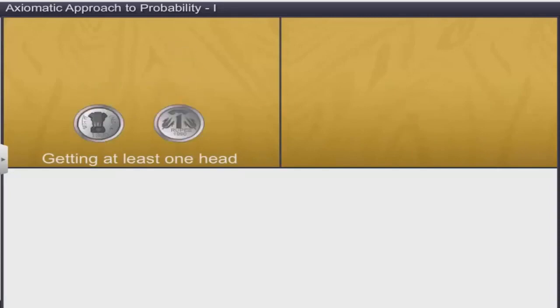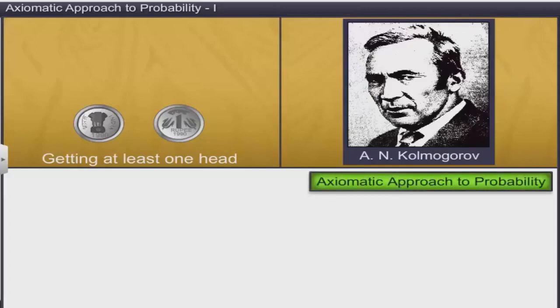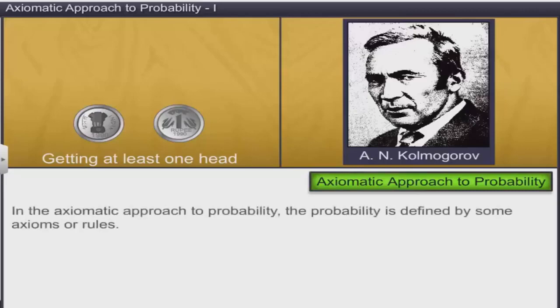Therefore, A.N. Kolmogorov, a Russian mathematician, developed a new theory of probability in 1933. This is called the axiomatic approach to probability. In this approach, some axioms or rules are laid down to interpret probability.